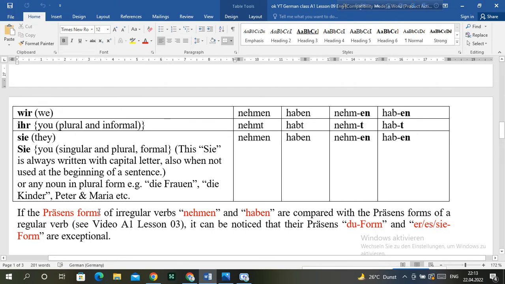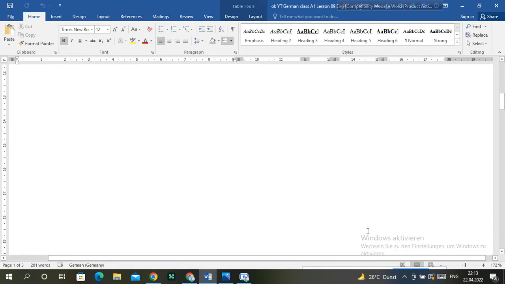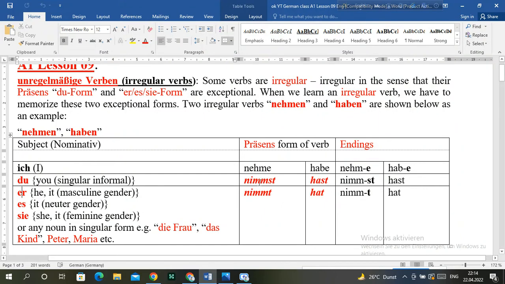Now, if we compare the present forms of the irregular verbs with the present forms of a regular verb, then we can easily notice that their present du form and er/sie/es form are exceptional. In the case of these verbs, we have to memorize these two forms because there is no hard and fast rule how to make these two forms. We have to memorize these two forms in the case of an irregular verb.